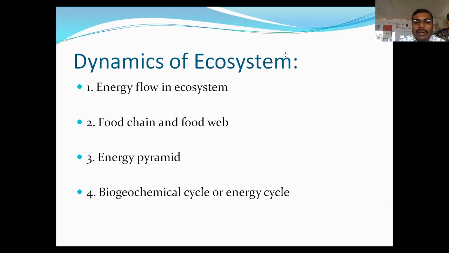Hence we can say that only 5 to 20% of energy is transferred from one trophic level to next trophic level. And when we construct a pyramid, that pyramid of energy is always upright. Then the fourth dynamics of ecosystem is biogeochemical cycle or energy cycle.